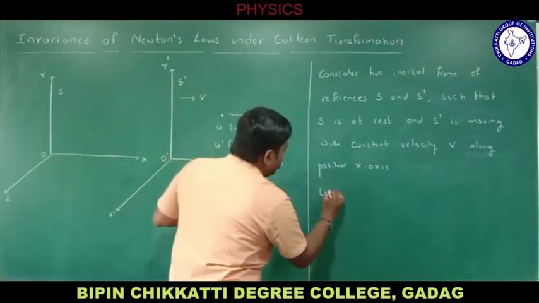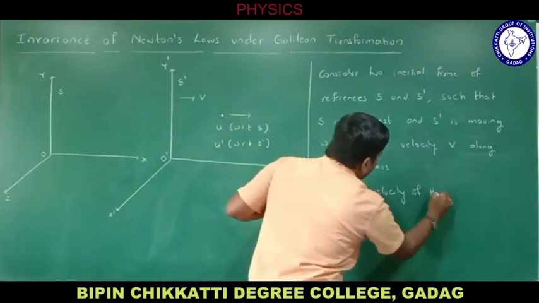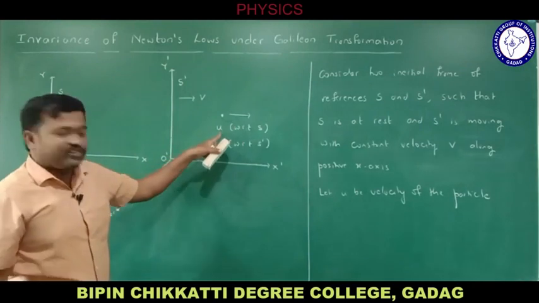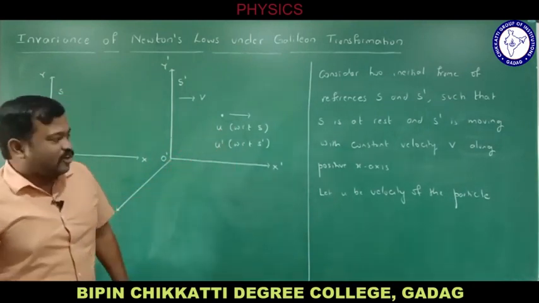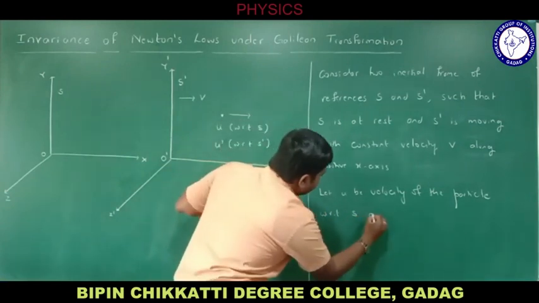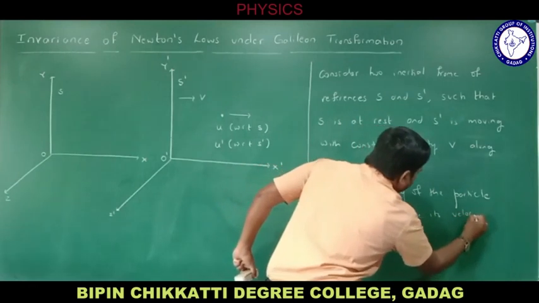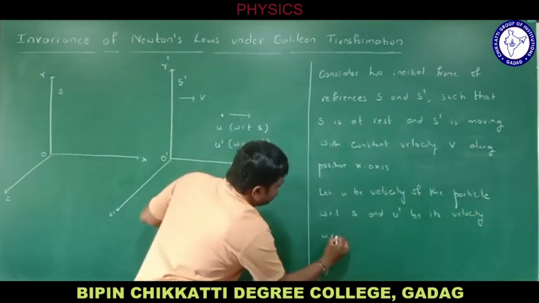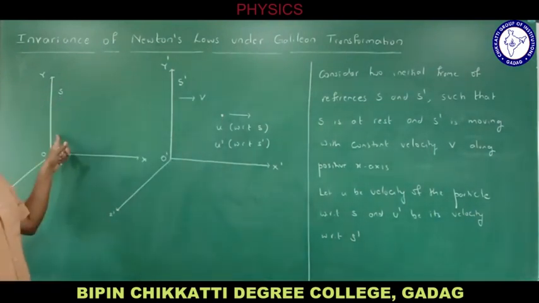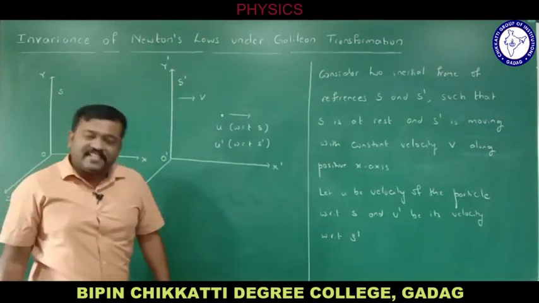Let u be the velocity of the particle. I have considered this is a particle whose velocity is u. Let u be the velocity of the particle with respect to frame S, and u dash be the velocity of the same particle with respect to frame S dash.